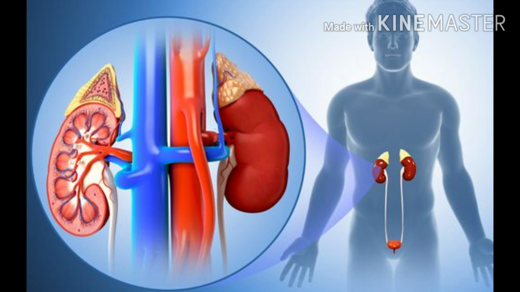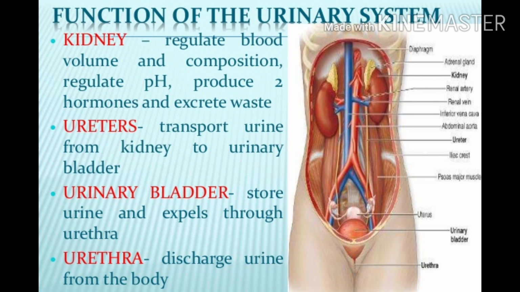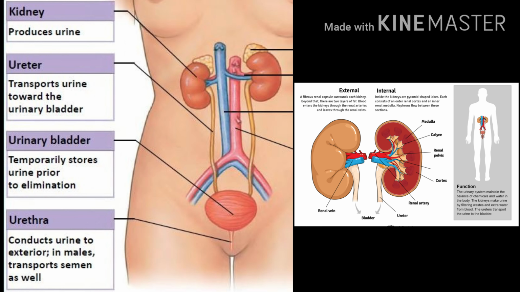So the blood which reaches the kidney is filtered and converted into urine. Okay. So in brief, we can consider kidneys are engaged in filtration of blood and converting it into urine. Ureters are connecting tubes which connect the kidney and urinary bladder. The urinary bladder temporarily stores the urine for a certain period and removes it at regular intervals. The urethra is the opening of the urinary bladder through which the urine is excreted to the external environment.